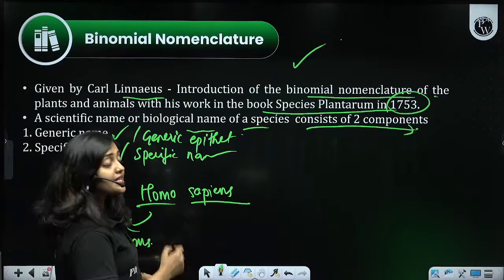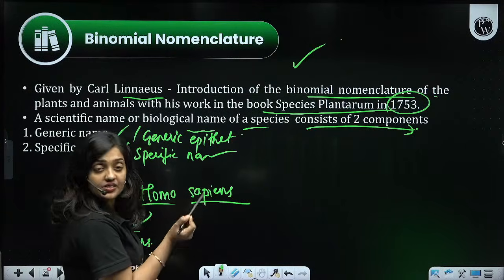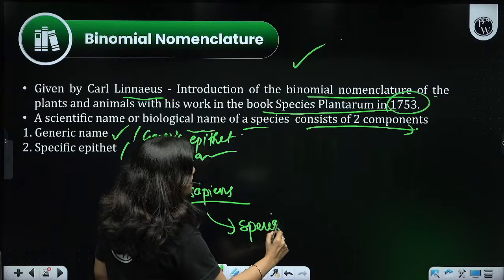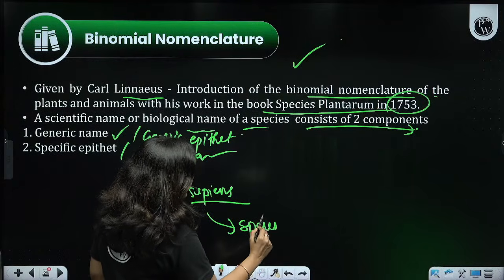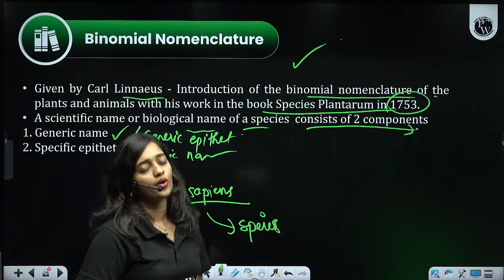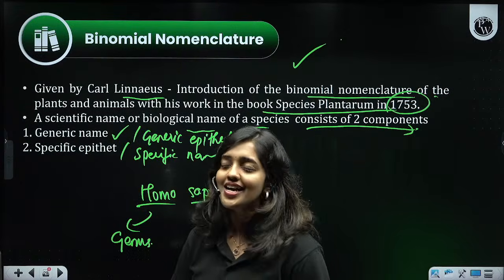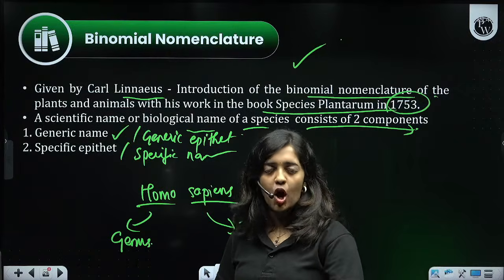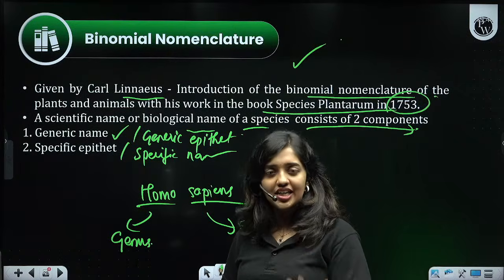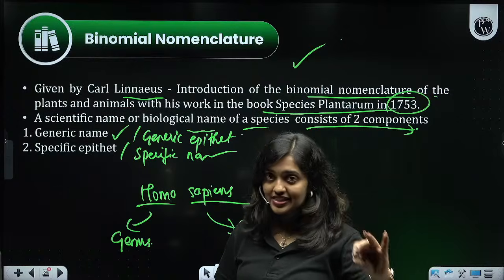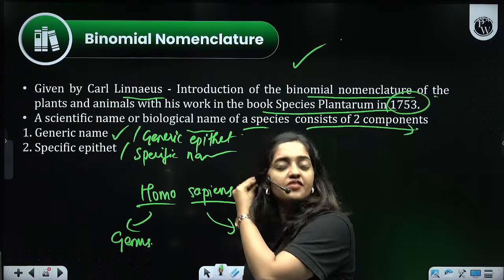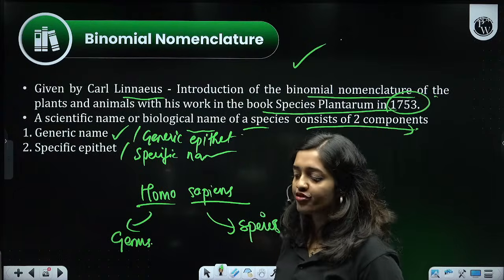And sapiens is the specific epithet or specific name, that is the species name of that organism. So you just understand that a binomial nomenclature consists of two components. The first component is the generic name, generic epithet, which represents the genus name. And the second is the specific epithet or specific name, that is the species name of the organism, right?